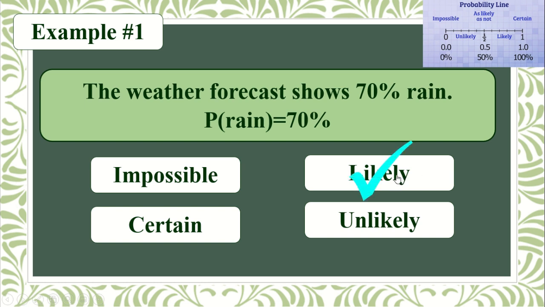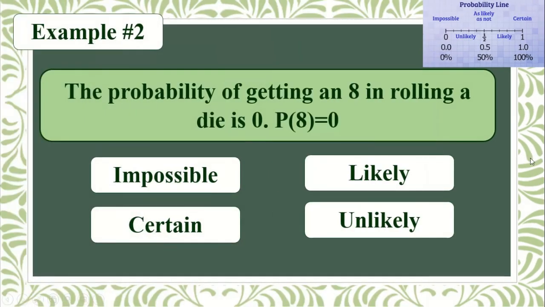Yes, that is correct. Likely is the correct answer in our example number 1. How about number 2? The probability of getting an 8 in rolling a die is 0. So the probability of an event or 8 is equal to 0. Therefore, if it is 0, as you can see in the top right corner, there is a probability line. The 0 will fall under the impossible. So it is impossible to happen.